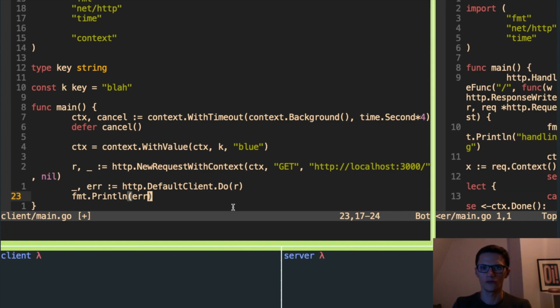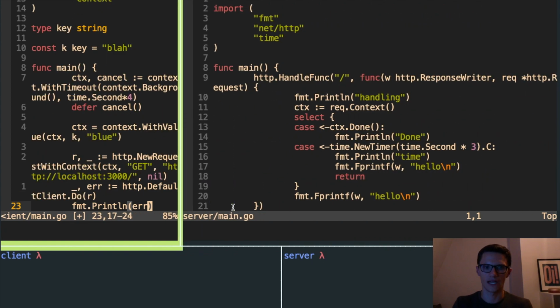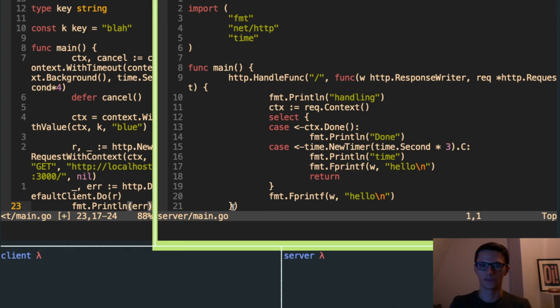And then over here, I've got a very simple server, and you should recognize this pattern from what we saw before. First of all, we're going to print that we've received the request just for debug purposes.